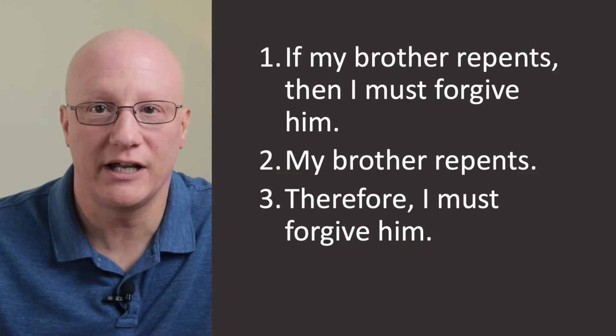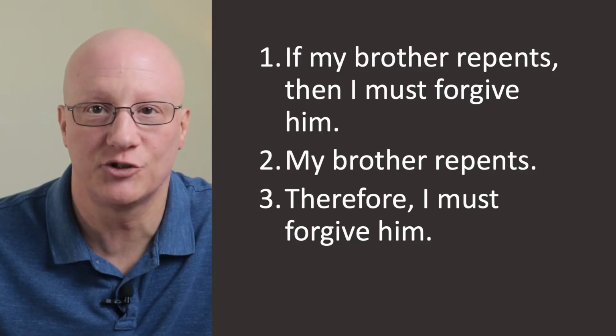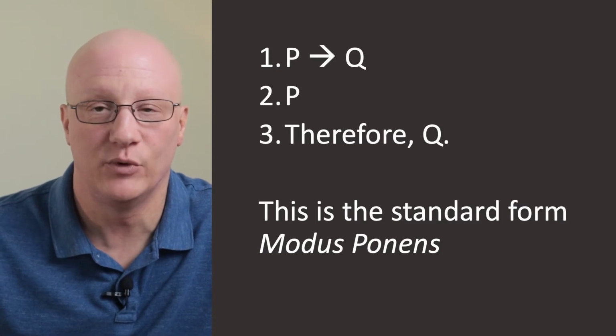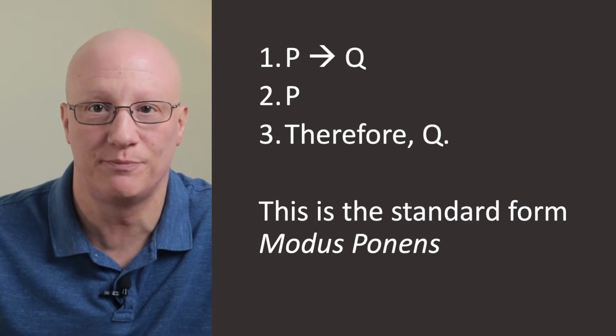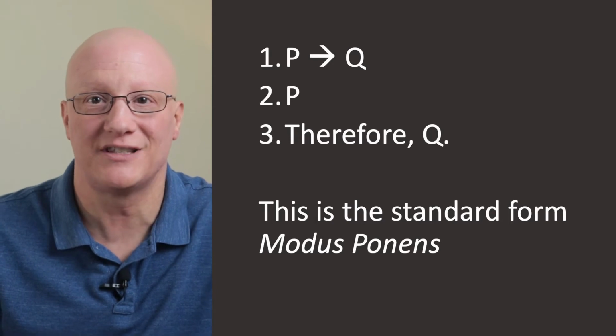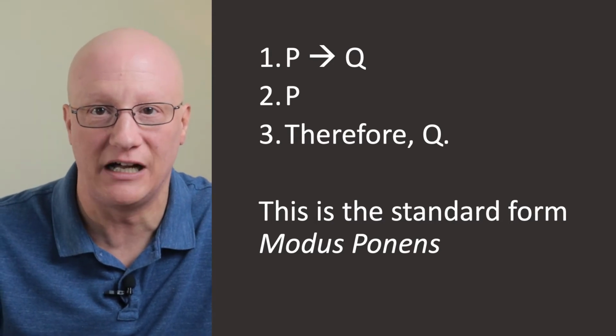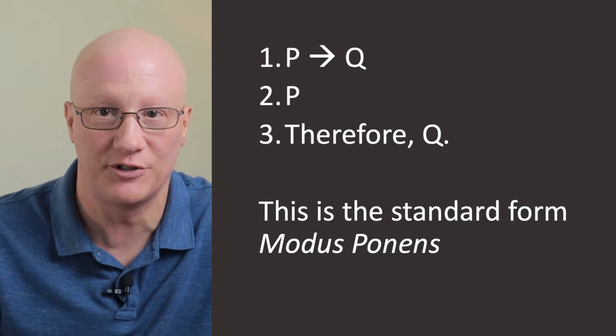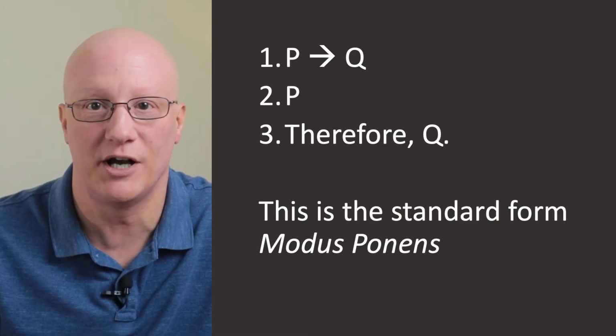Well, if you've had any training in logic, you might recognize this as one of the standard deductive forms that's valid. We even have a name for it. It's called the modus ponens. But the point is that any reasoning that follows this structure is similarly valid. So if the premises are true, the conclusion must be true. Okay, so that's easy enough to understand. But the question here is about the case in which my brother does not repent.